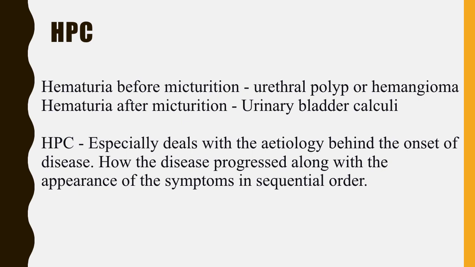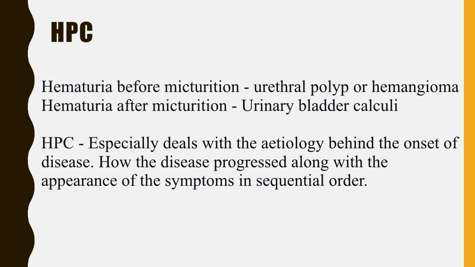Hematuria before micturition is probably because of a urethral polyp or hemangioma. But hematuria after micturition is probably because of urinary bladder calculi. So based on the symptoms explained by the patient, we can arrive at a diagnosis and select the rubric.